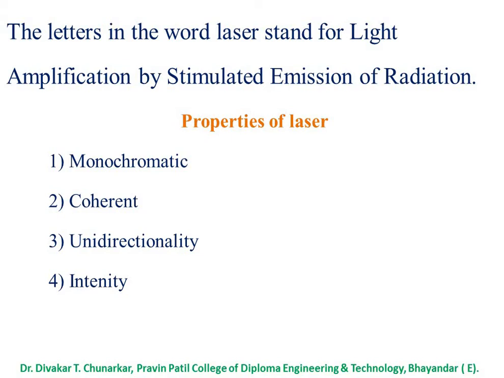Then unidirectionality: the light produces a sharp focus. Intensity: the beam is extremely intense.